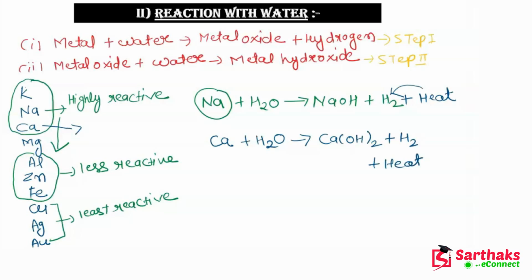But guys, for your information, in this reaction the heat is less as compared to the above reaction.